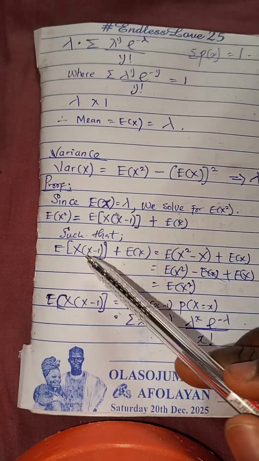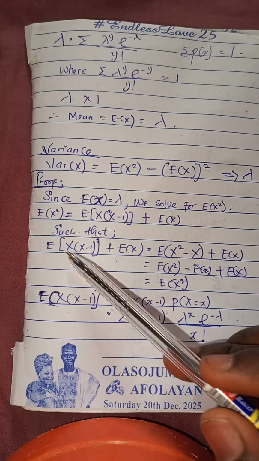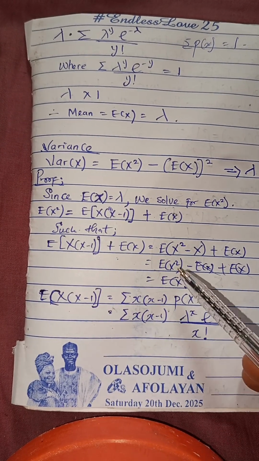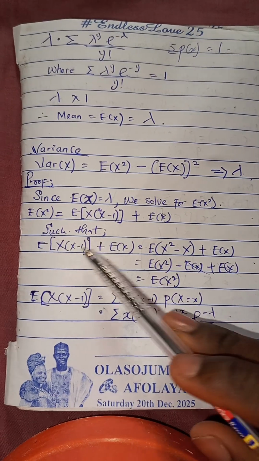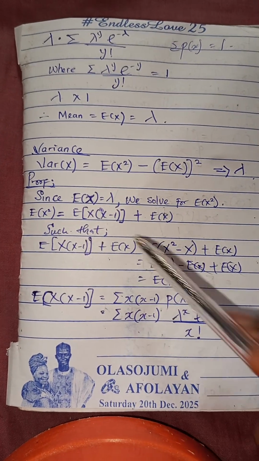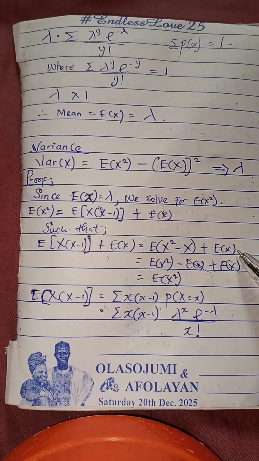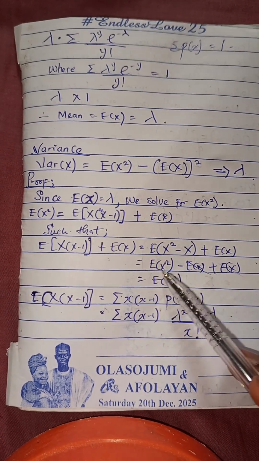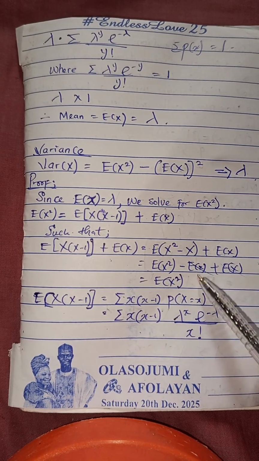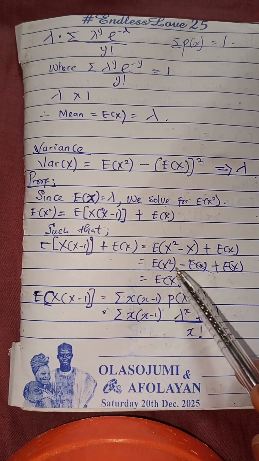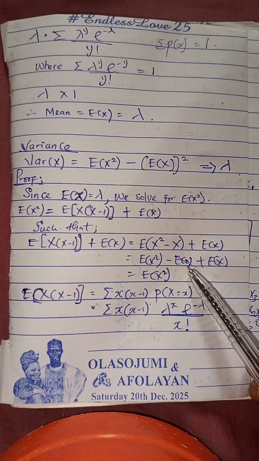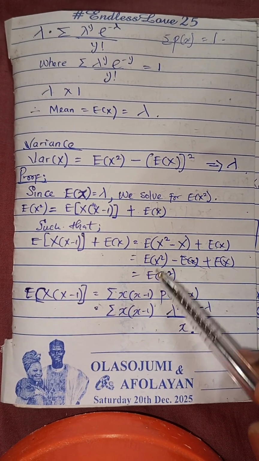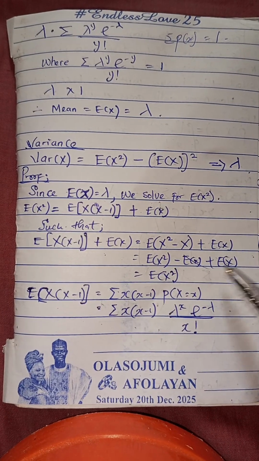If we open this bracket, using x to multiply it, we get x squared minus x, plus expectation of x. Carrying the expectation inside, expectation of x squared minus expectation of x plus expectation of x, so minus expectation of x plus expectation of x cancel, giving you expectation of x squared.